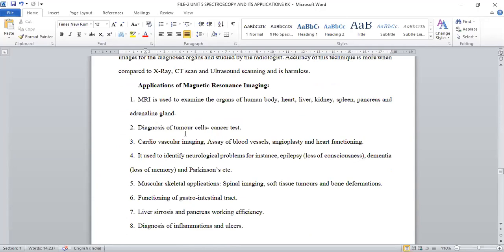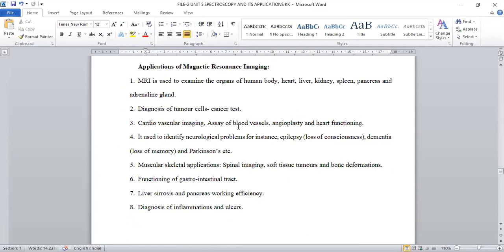Tumor cell identification, meaning cancer identification, is also possible by MRI scanning, right? In cardiovascular imaging, whenever heart pumping is there, or any blocks are there, or if angioplasty is required, what the function of the heart is and how efficiently it is pumping the blood can all be analyzed by MRI scan.